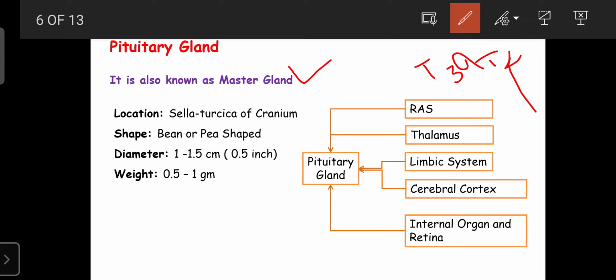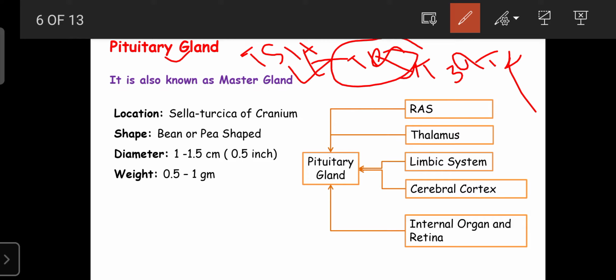And the thyroid gland function, the secretion of T3 and T4 from the thyroid gland, mainly depends upon thyroid stimulating hormone. This thyroid stimulating hormone is a hormone of the pituitary gland. So the functions of the thyroid gland mainly depend upon the pituitary gland. Like that, for all other endocrine glands, their secretion, their functions and their regulation mainly depend upon the pituitary gland. That's why the pituitary gland is also known as the master gland.